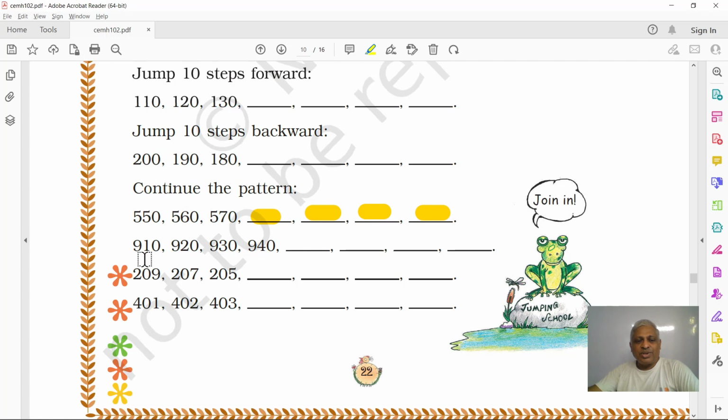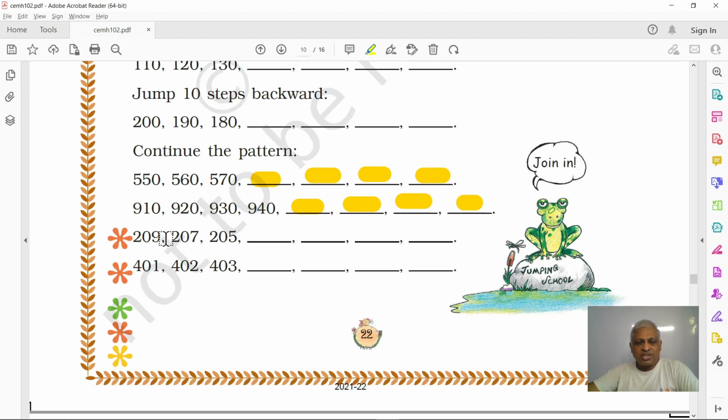Next, we have these numbers. Step forward 10 steps, right? So 930 plus 10, 940, plus 10, 950, 960, 970, 980, right?